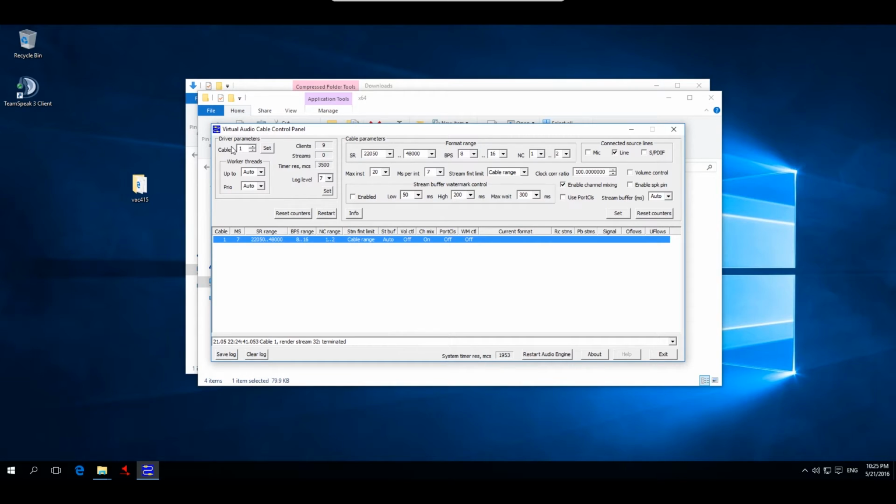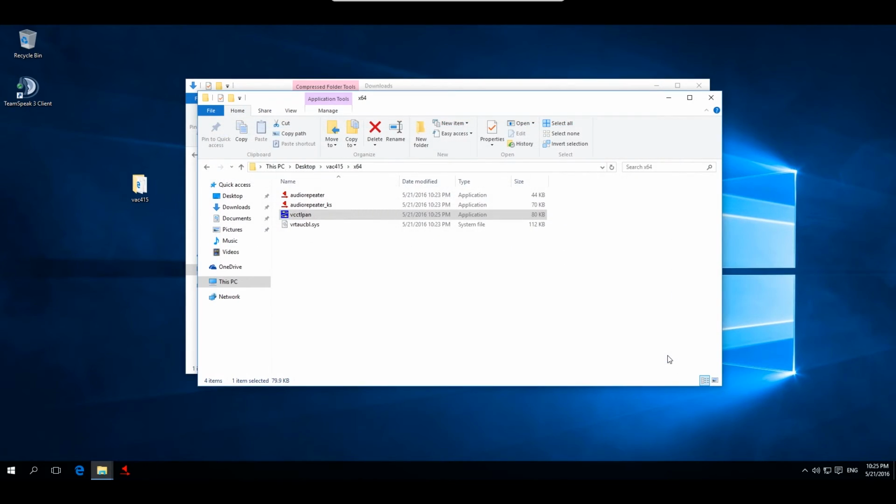On the top left of this application you will see driver parameters. Here you need to set cables from 1 to 2 and press set. After this you can exit this application. Now you need to start audio repeater twice.